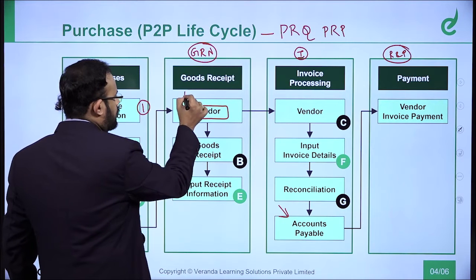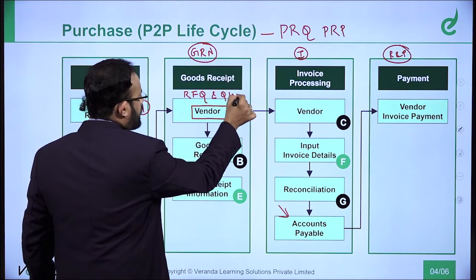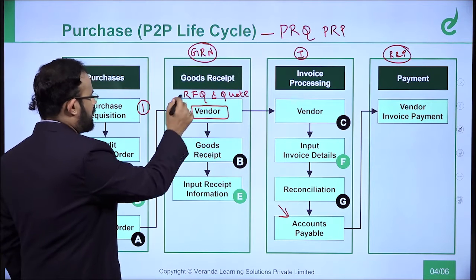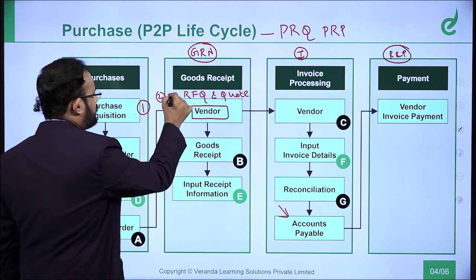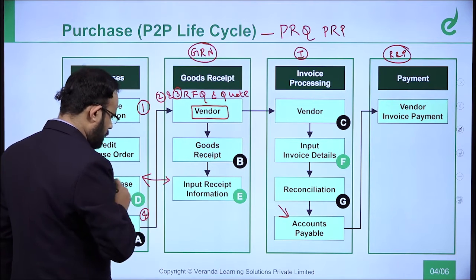This request for quote and quote will go here. Request for quote and quote will go here. Purchase order will come here. So 2 and 3 will be covered in this particular flow. Purchase order will cover here.